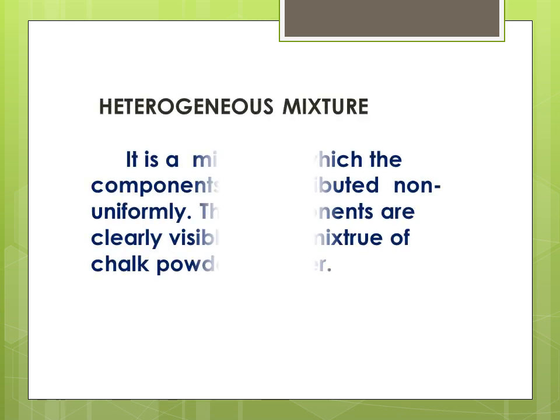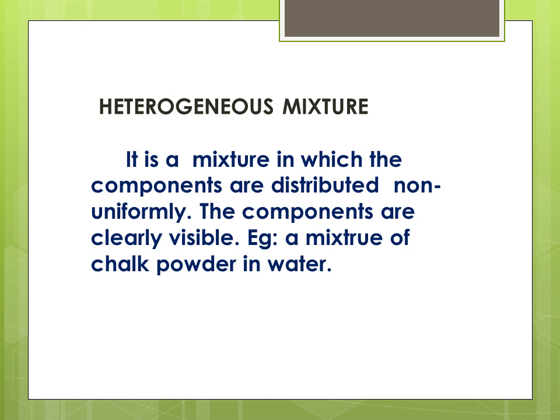Let us study about heterogeneous mixture. What is a heterogeneous mixture? A heterogeneous mixture is a mixture in which the components are distributed non-uniformly. The components are clearly visible and can be identified individually.